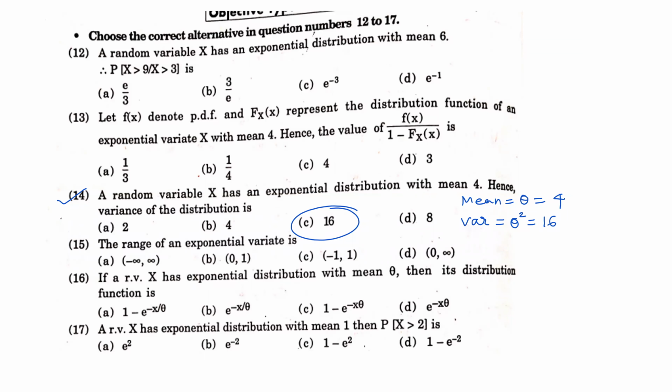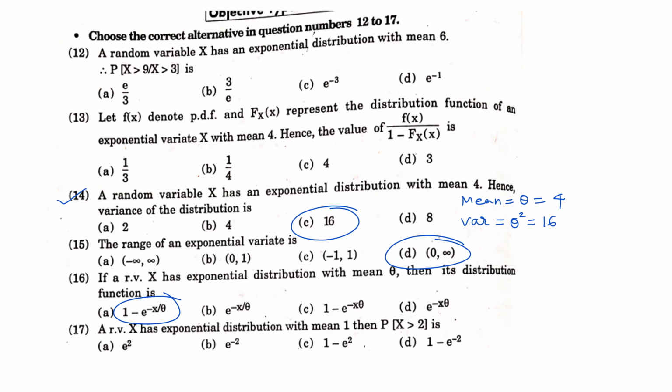The next question is the range of an exponential variate. What is the range where it gets mapped? It is mapping to 0 to infinity, correct? The range of exponential variate is 0 to infinity. Now, if a random variable x has exponential distribution with mean theta, then what is its distribution function? Just now we have seen it is 1 minus e raised to minus x by theta, correct? That is our distribution function, F(x).